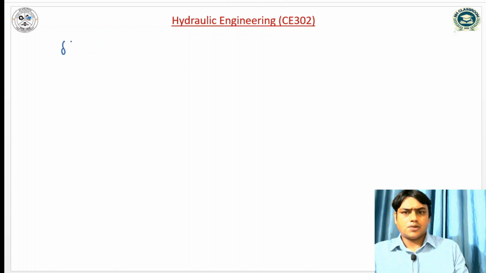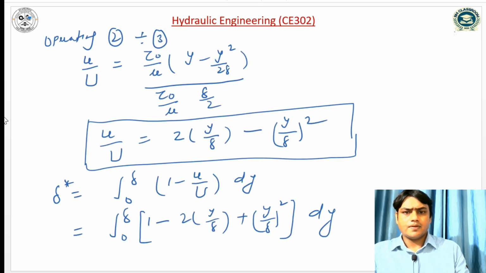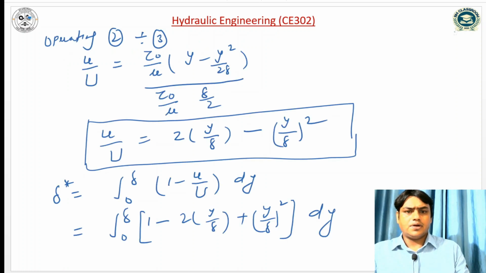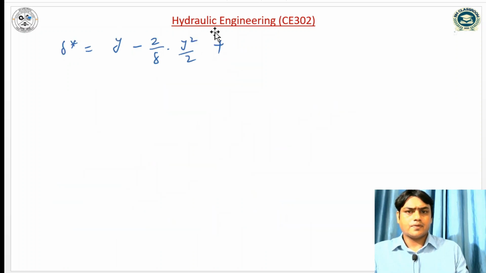So delta star is equal to, if I integrate it, y minus 2 by delta times y square by 2, plus 1 by delta square times y cube by 3, with y running from 0 to delta.